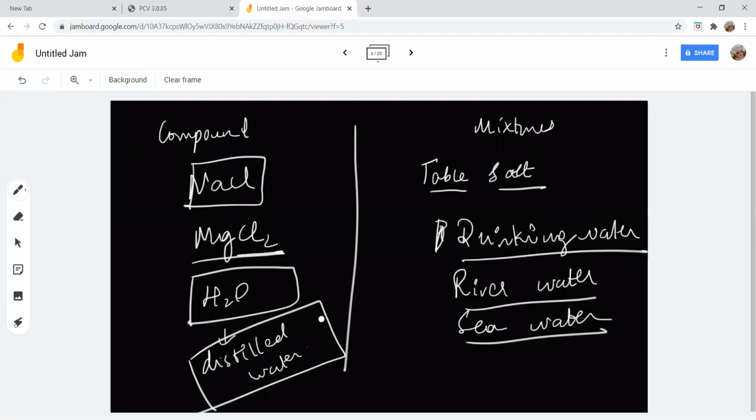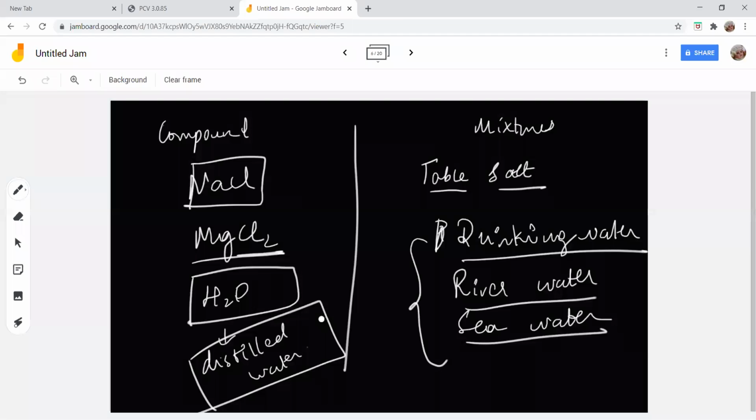Like they say, Dead Sea. Whatever you put on the Dead Sea, it floats. Why? Because they say it has a high salt content. Because of the high salt content, it is highly concentrated, the density of the water is also more, and so it floats. They say. So seawater is also not safe. So all these are impure. So you call them mixtures.